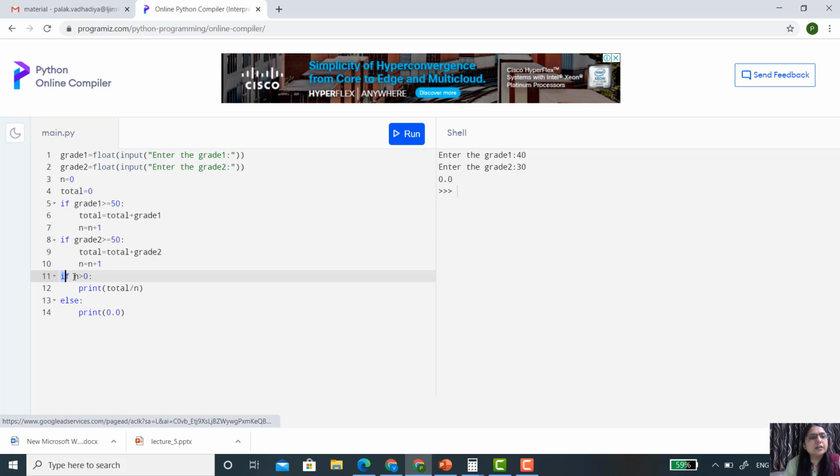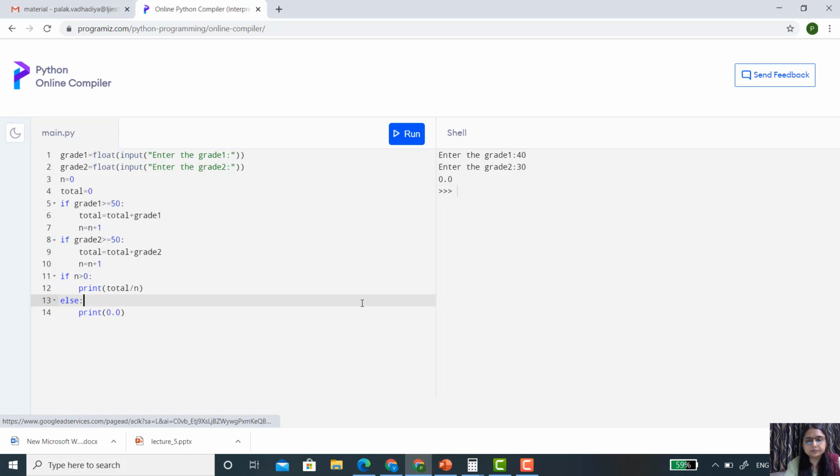So directly the third if statement: if n is greater than 0. Now n is 0. 0 is not greater than 0, so this condition is also not satisfied. So the print statement will not execute. Now the program goes to the else part. Here it is simply written print 0.0. Now I hope this code is clear.